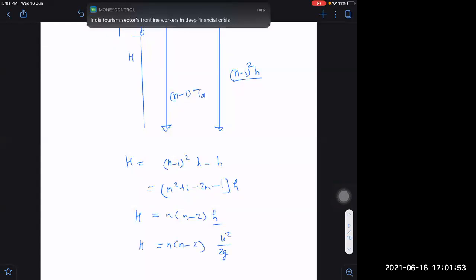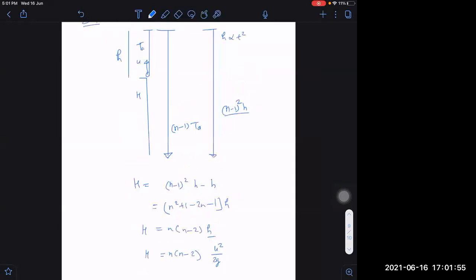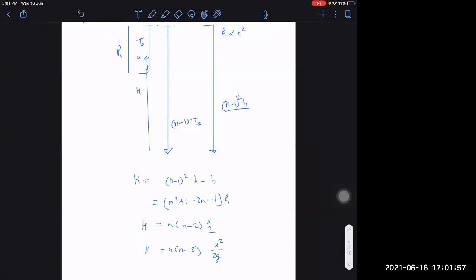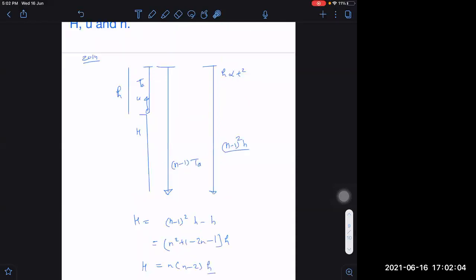Understood this one or not? Any doubt? Can I explain? No, sir. Which part is not understood? Tell me. This is up to maximum height. It is time of ascent, Ta.